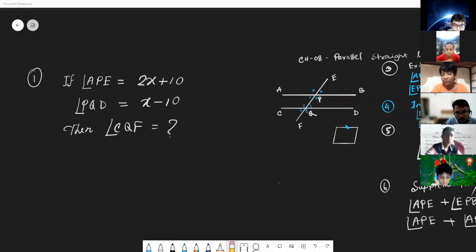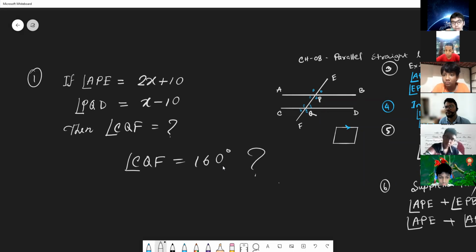Is it possible? Okay, let me clear again. CQF. He said that this angle will be 160 degree. Anyone? Is he right or not? And in the comment section, few students are writing x plus 10. Actually, x plus 10 is the vertically opposite angle. So identify the exact value of angle CQF in degree.